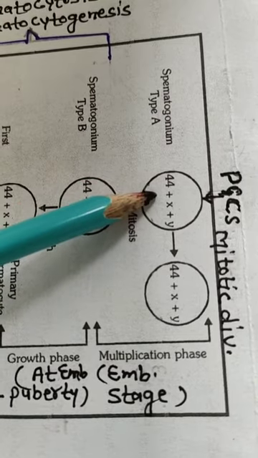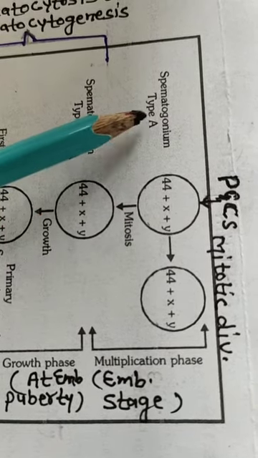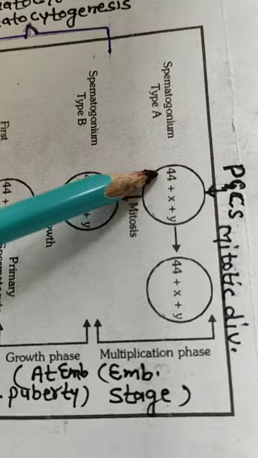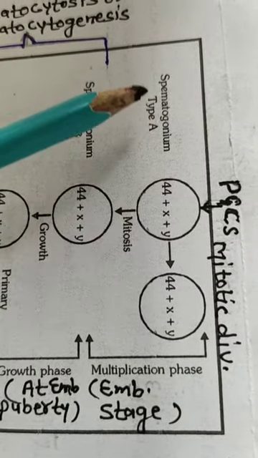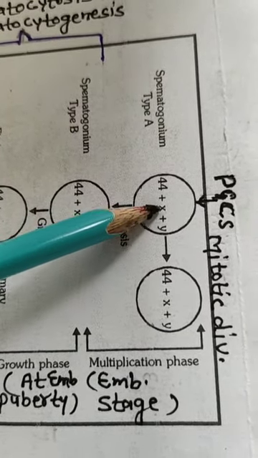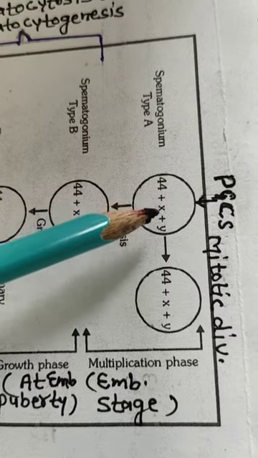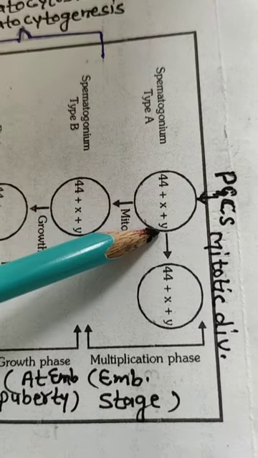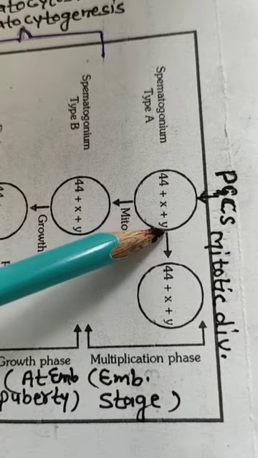Spermatogonia are diploid cells. Hence each consists of 44 chromosomes plus, as it is male, 2 sex chromosomes, that is X and Y. Y denotes maleness.